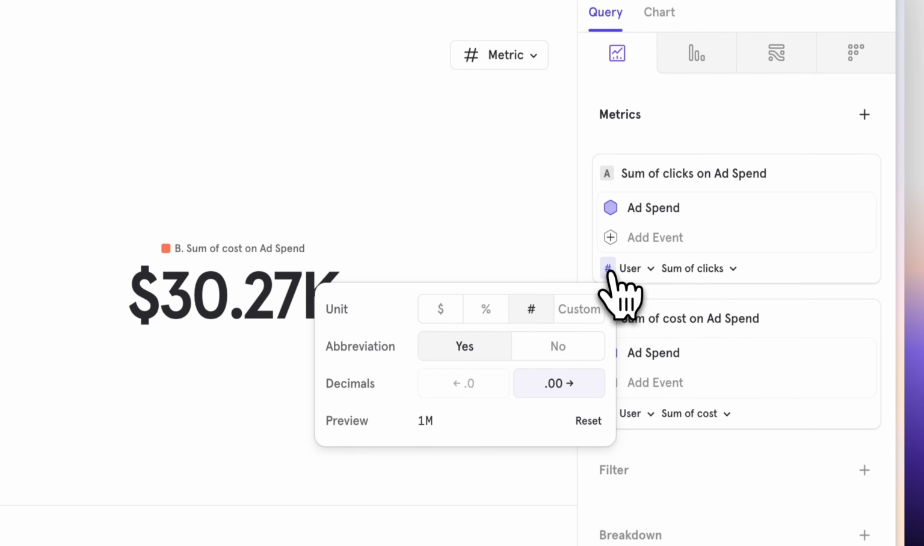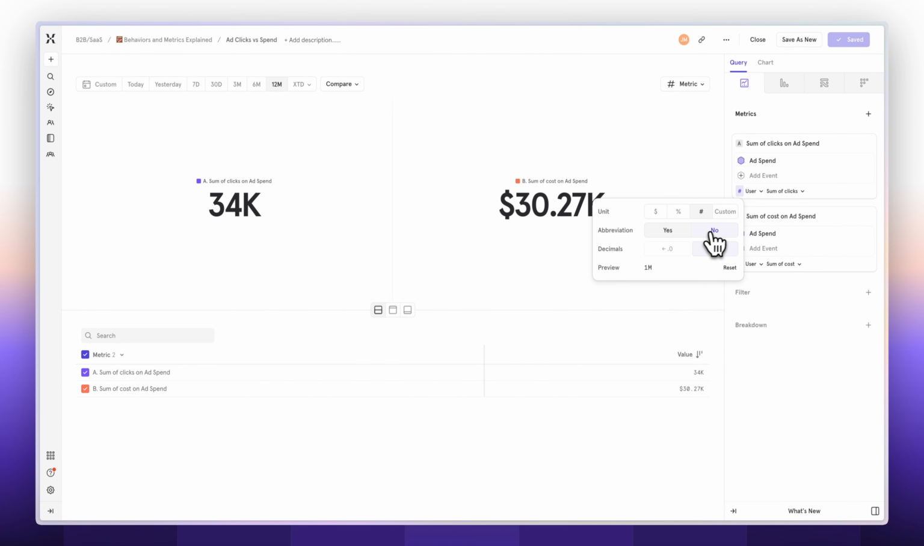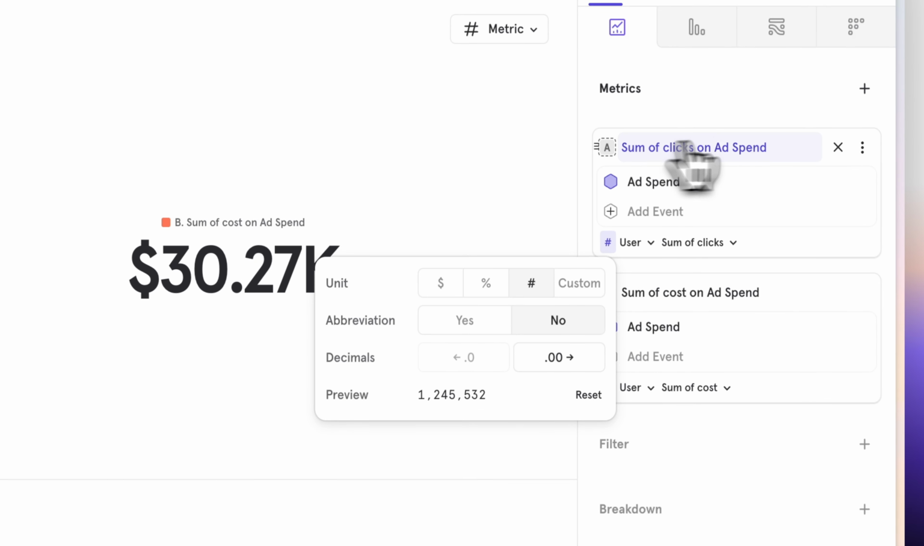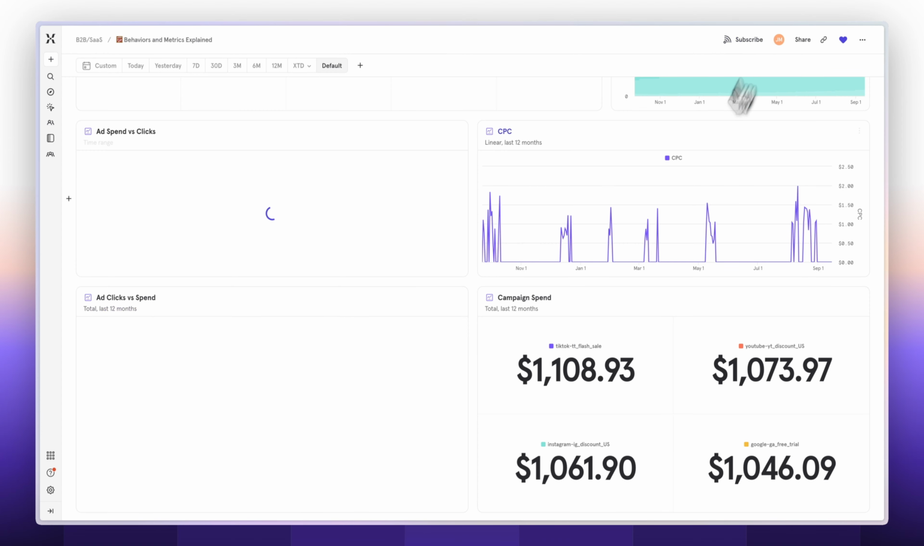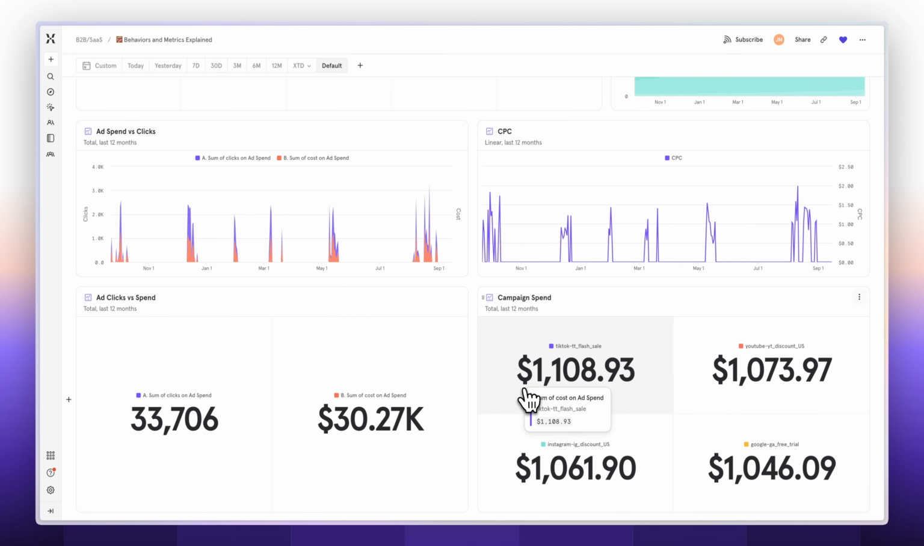I'll do the same thing here with sum of clicks on ad spend. I'll go here, and I don't want that abbreviated. I want to know the full amount of clicks. And I can see that it's been modified, and I will go over here and push those changes. And when I go back to the board, I can see that the formatting has been updated here as well. So I can compare all these different reports with the same metric I created and trust.